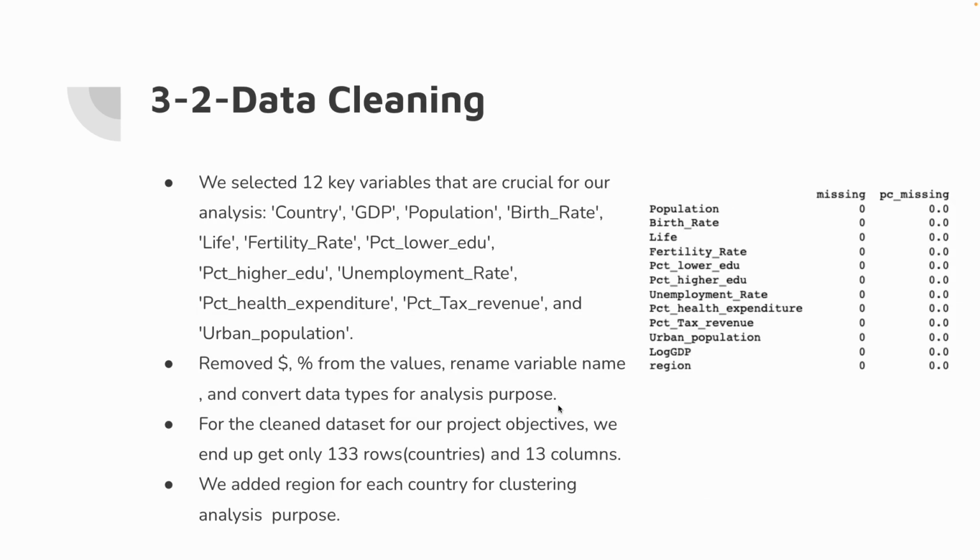Data cleaning. On the right hand side, we conduct the data cleaning and we selected 12 variables. You can see here 11, because country was not part of that, because country was object data type and the rest are float. We removed dollar signs and percentage signs from the original raw data for our analysis purpose. So we end up with 130 countries of rows and 13 columns for our analysis. We added the region for each country for clustering analysis purpose.